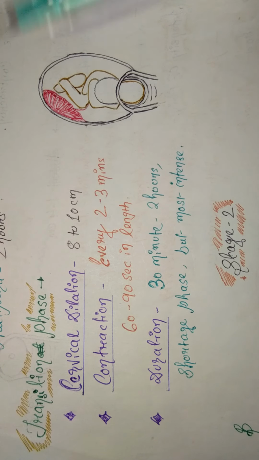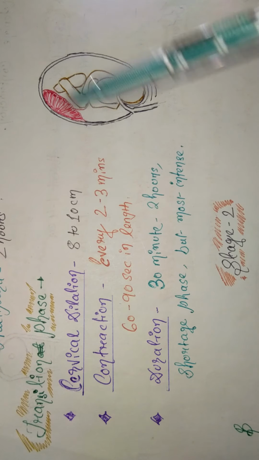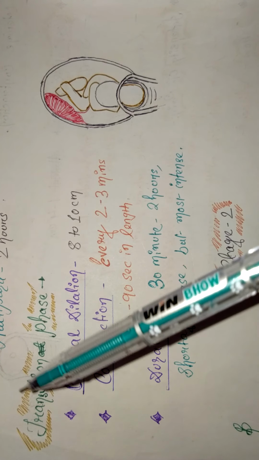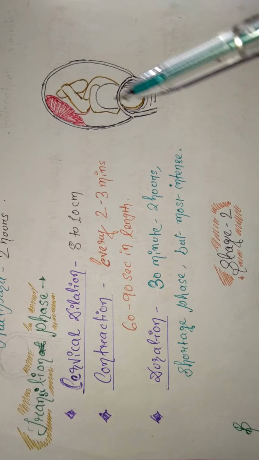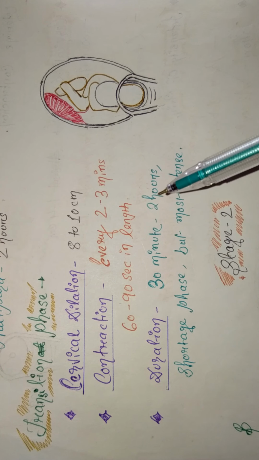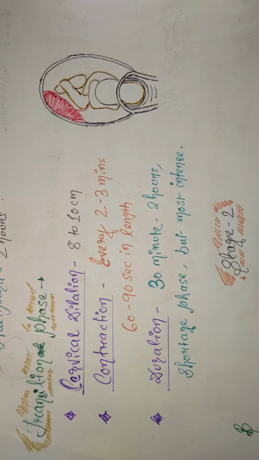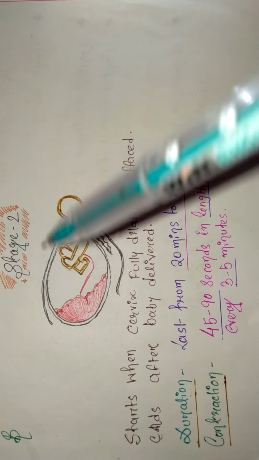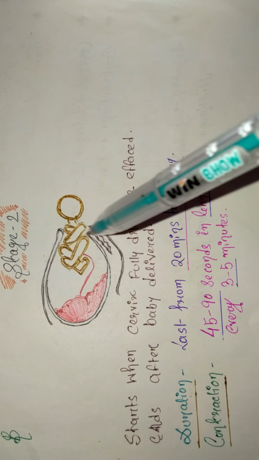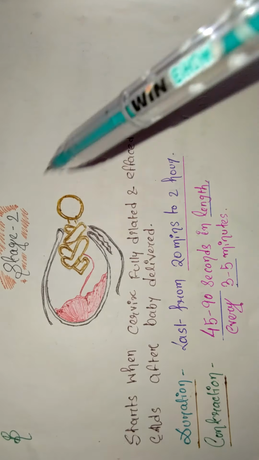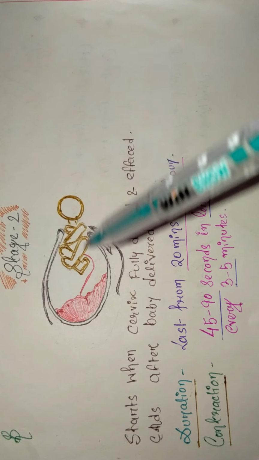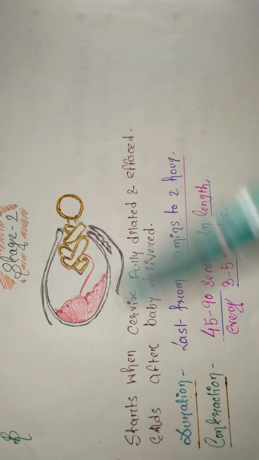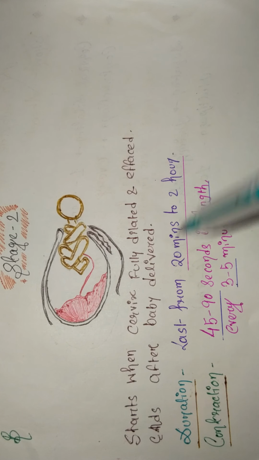Let's just repeat the topic. The transitional phase means cervical dilatation is 8 to 10 centimeters, which means the baby is about to deliver, and its duration is 30 minutes to 2 hours. Stage 2 means the baby is going to be delivered. It starts when the cervix is fully dilated and effaced, and ends after the baby is delivered. The delivery of the baby happens in stage 2, not the placenta, and the duration is 20 minutes to 2 hours.